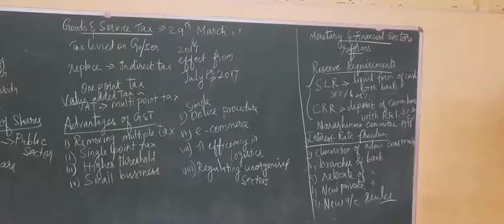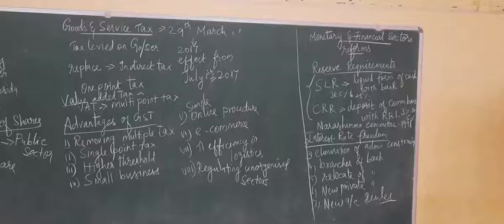In various fields we found reforms: agricultural, industrial, trade, fiscal, monetary, and in all fields. New ideas and new policies were implemented. Thus India experienced development in various sectors by implementing various policies.